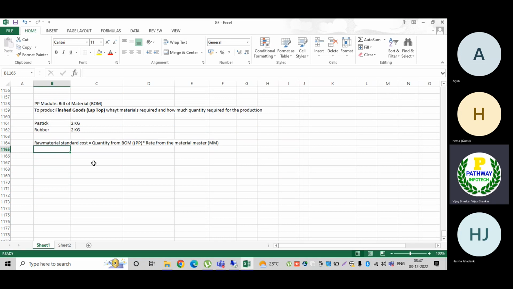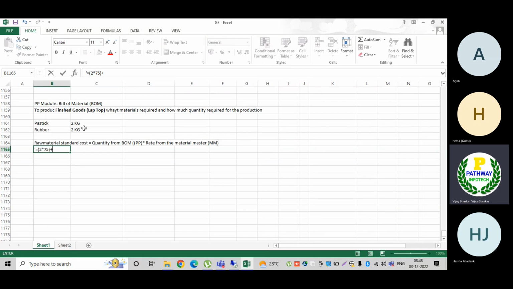Then the next one: now if you want to do the calculation of the materials, how much plastic, how many kgs are required? 2 kgs are required. Let us assume in the material master I have a cost of 75 rupees, which the system is going to determine from the material master,